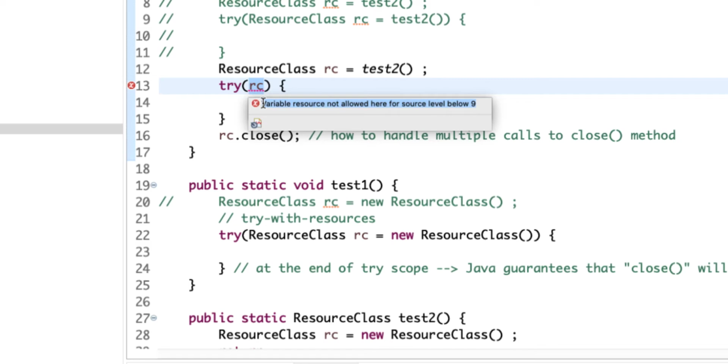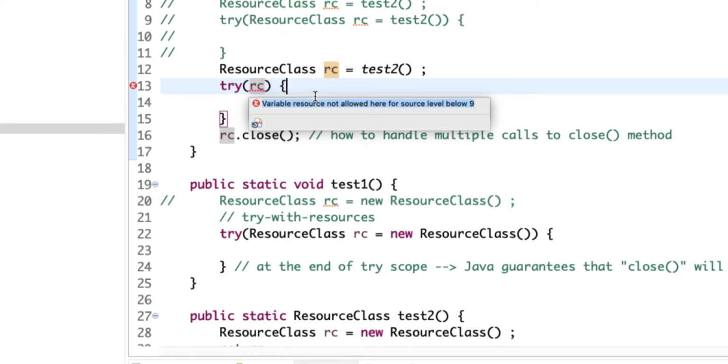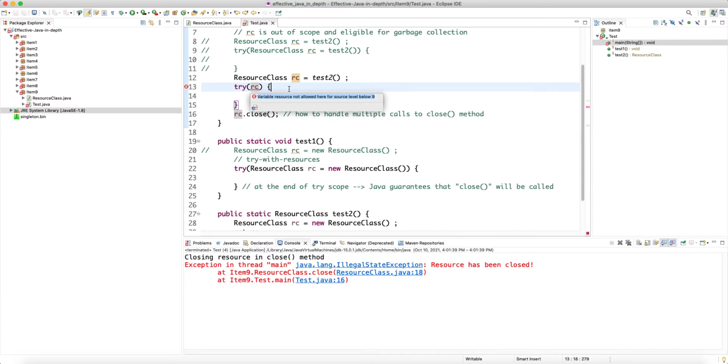So in JDK 7 this try with resources was introduced. In JDK 8 it was still used, and then before JDK 9 you couldn't really initialize this resource before your try, you had to initialize it right inside. And you can imagine that for some classes like BufferedReader, it takes a FileReader, and FileReader takes a file, for example, or FileInputStream, something like that.